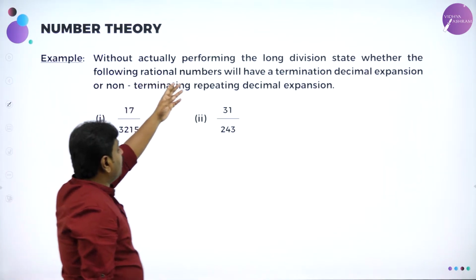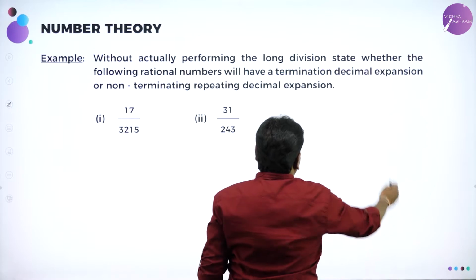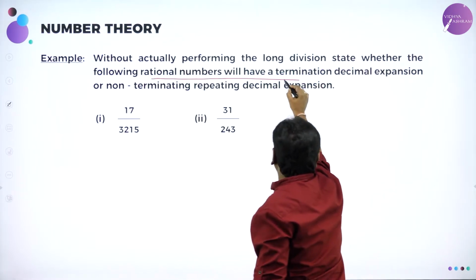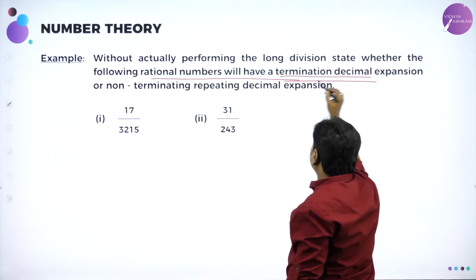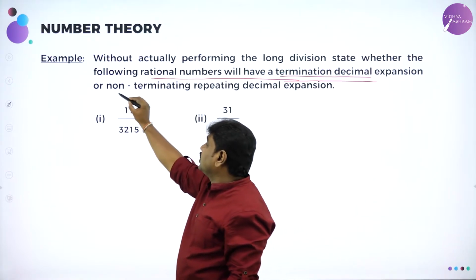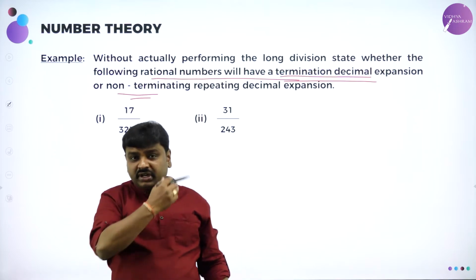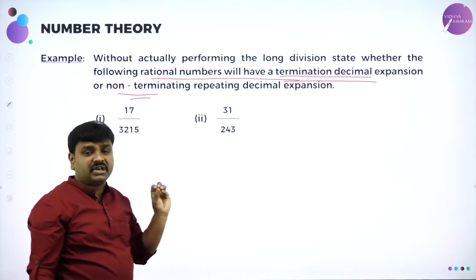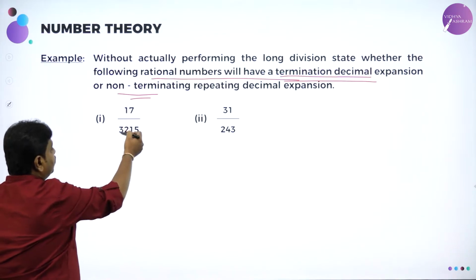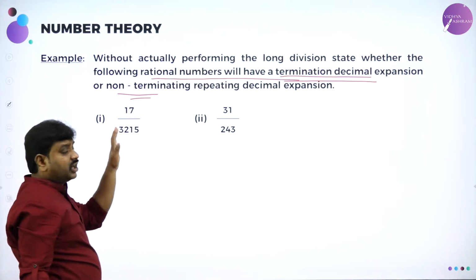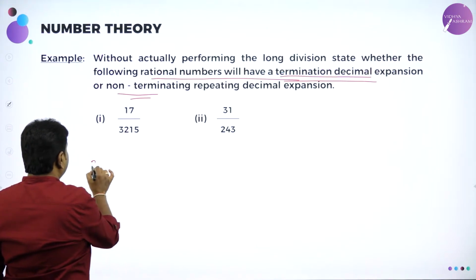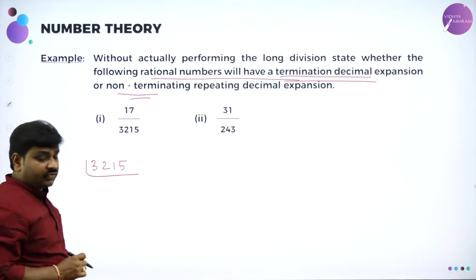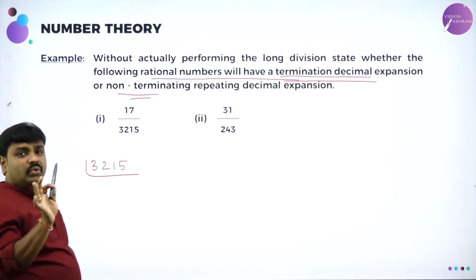Without actually performing the long division, state whether the following rational numbers have terminating decimals or not. They are asking you to check whether they will terminate or are non-terminating. Without actual division, they want you to decide. First one, 17 by 3215. I told you we are not bothered about the numerator. We'll take the denominator. The denominator is 3215. Do prime factorization, the canonical form representation, and we want only 2 and 5 as factors.